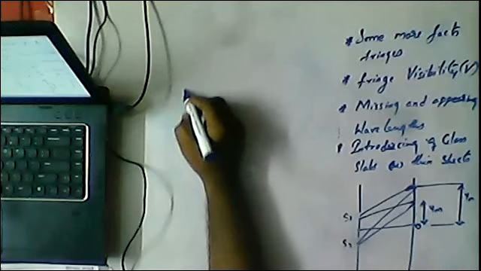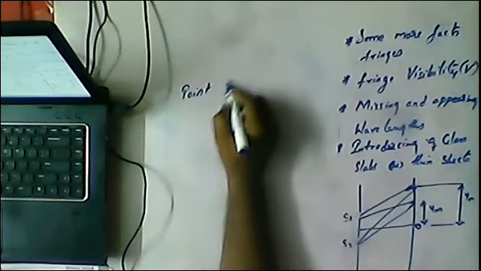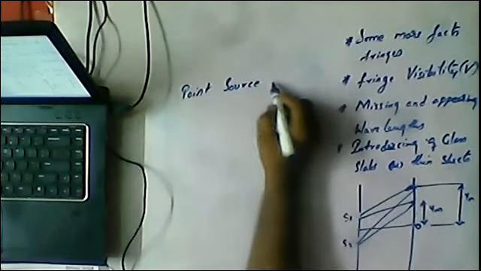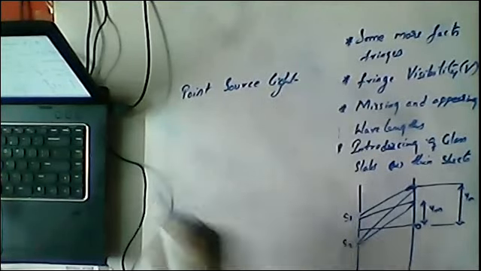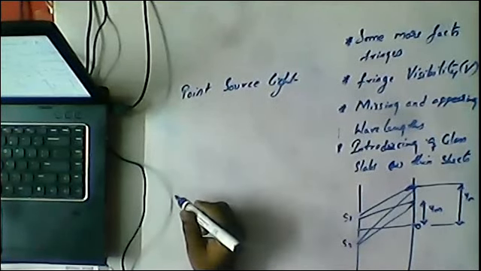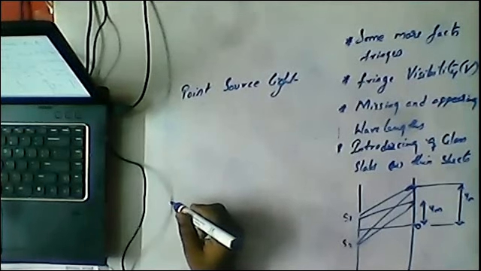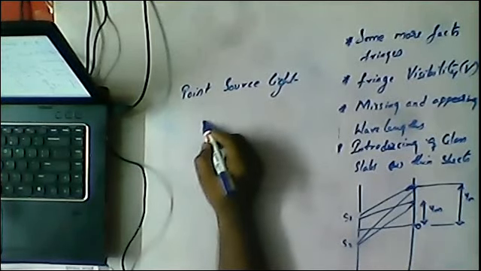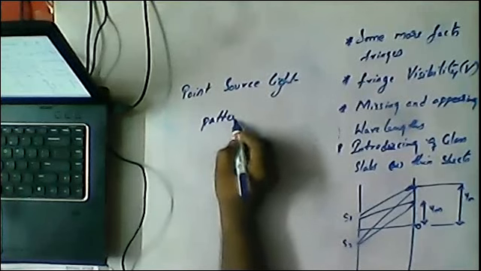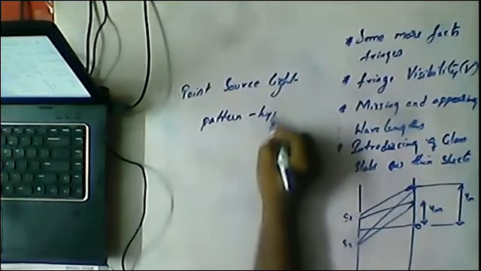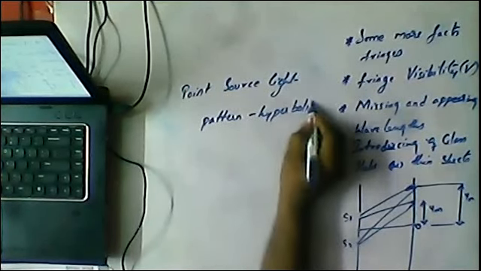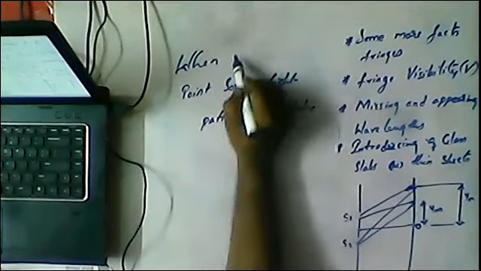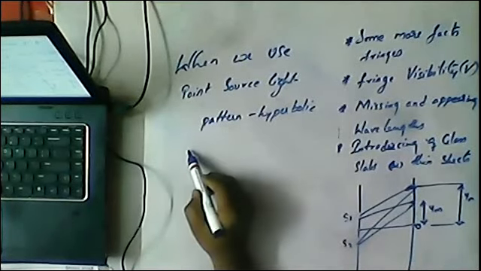If you use a point source of light, the interference pattern will be hyperbolic. When we use a point source of light, the pattern is what, Nana? Hyperbolic.